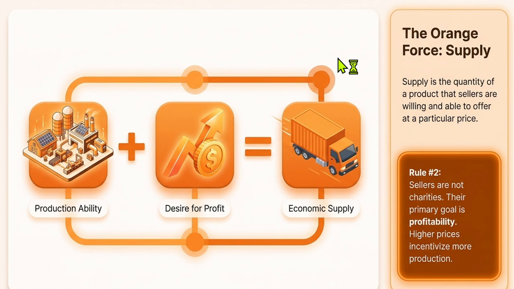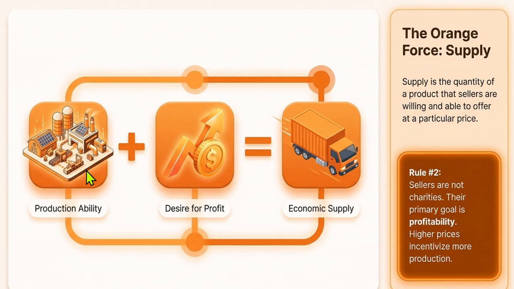Now this orange sheet is for supply. Let us understand what supply is. Supply is from the opposite end. So right now you were consumers, but the one who is providing you is the supplier. So supply is the quantity of a product that sellers are willing and able to offer at a particular price.